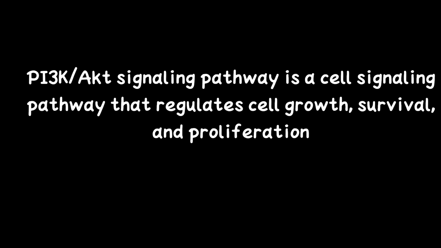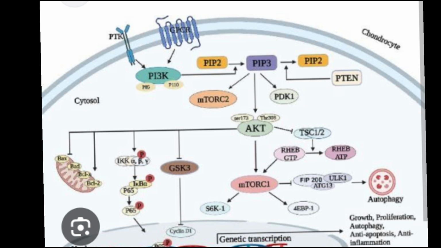Now the second is the PI3K or AKT pathway. It is crucial for cell survival, growth, metabolism and protein synthesis. It is hyperactivated in many cancers due to mutations in PI3K, PTEN or AKT. Step by step mechanism, if we see, the growth factor binds to the RTK, which is similar to the RAS MAP kinase pathway. Growth factor binding to the RTK causes tyrosine phosphorylation.